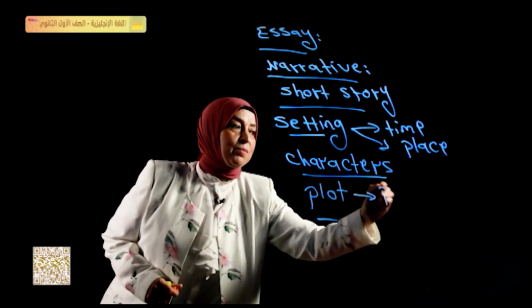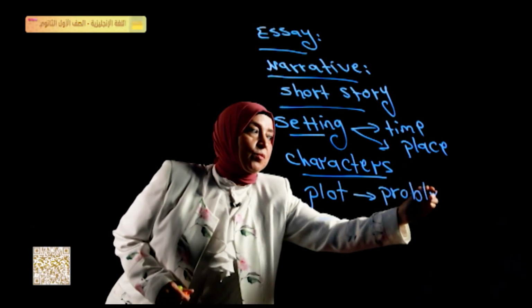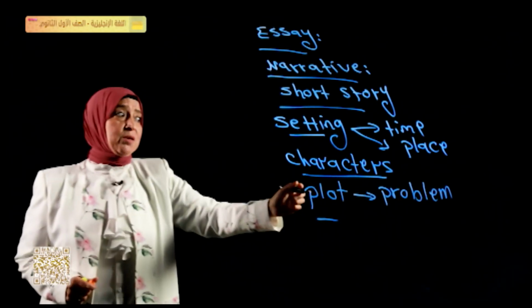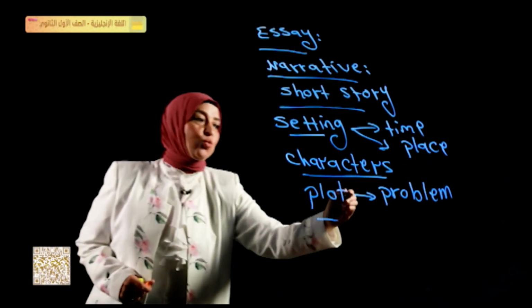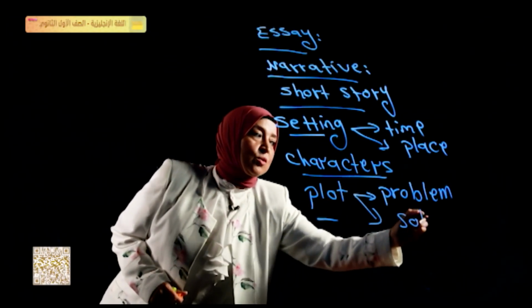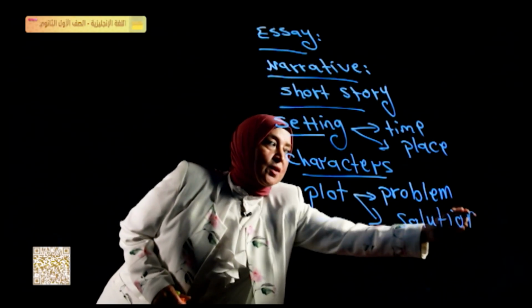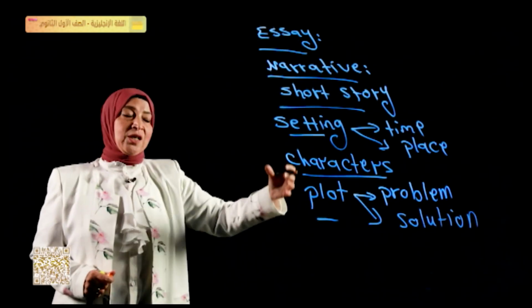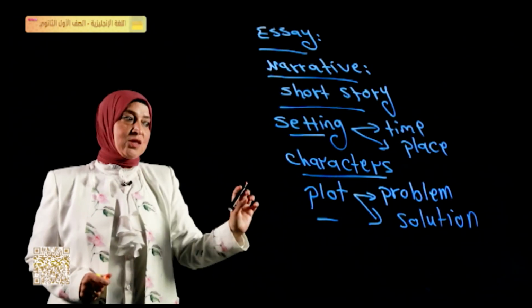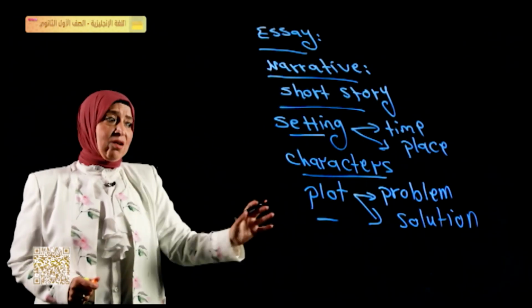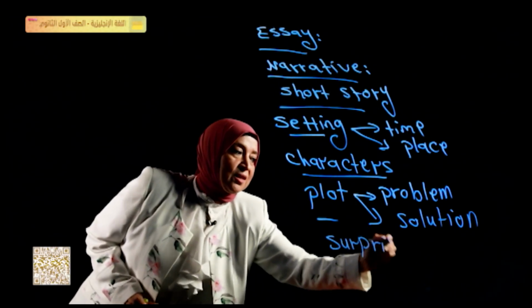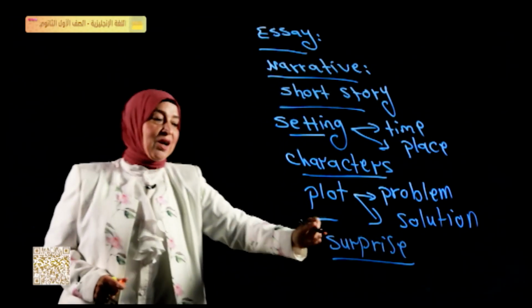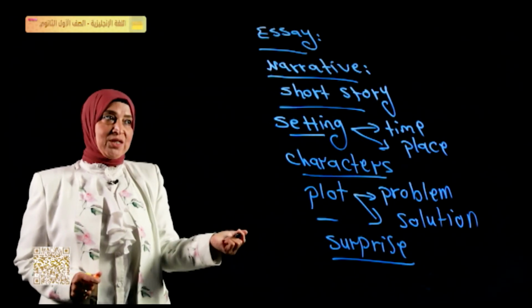This is a problem which the characters will face and how they will solve it. How the characters will communicate together in order to find a solution. And at last, we have a surprise at the end. Surprise. This is how to end our story in order to make it interesting.